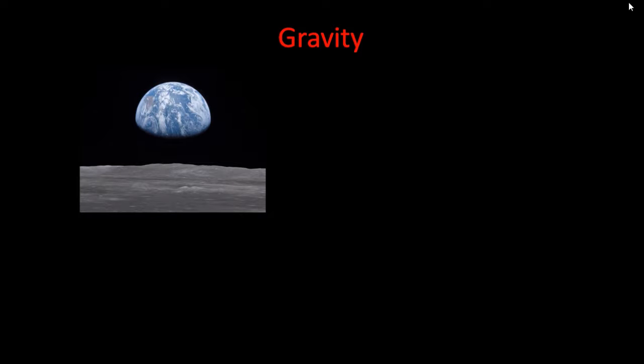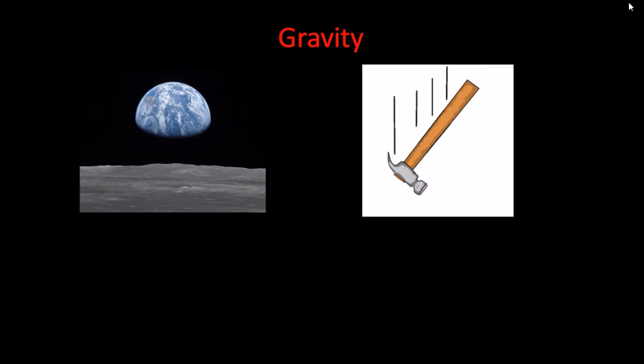You see, gravity is what holds the moon and the earth together. That's a picture of the earth taken from the moon. Gravity is what causes a hammer to be drawn toward the ground when it's dropped. Any objects with mass are affected by gravity and are always pulled together, not pushed apart. In fact, sometimes objects without mass are affected by gravity too.